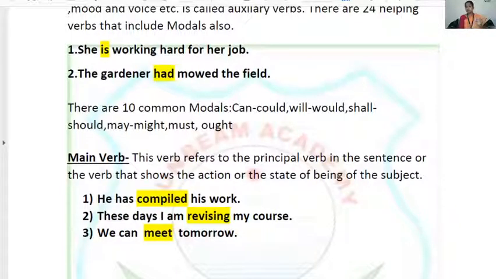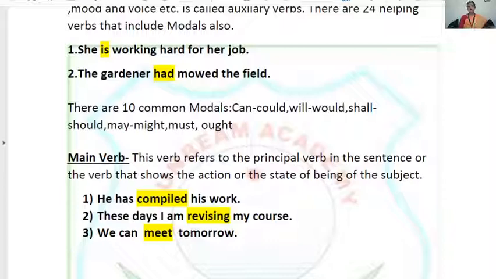Not miss, they have the meaning, but they don't make complete sense alone. They are senseless. When the helping verb stands with the main verb, only then they make meaning. Okay, now look at the second sentence. These days, I am revising my course.